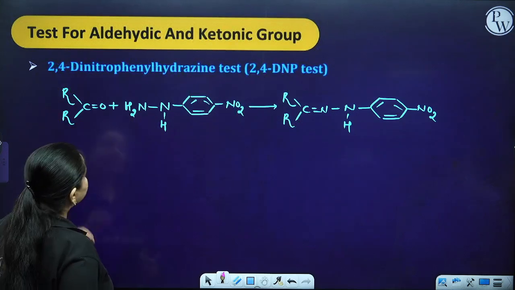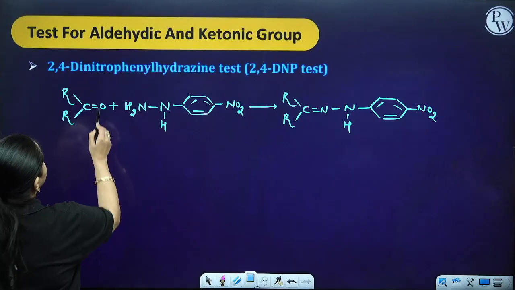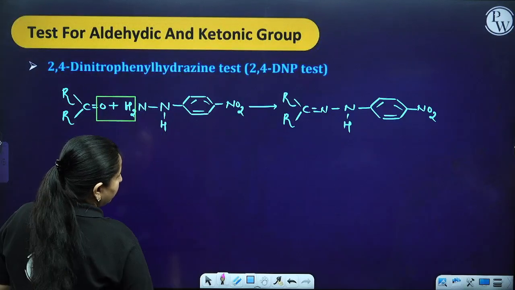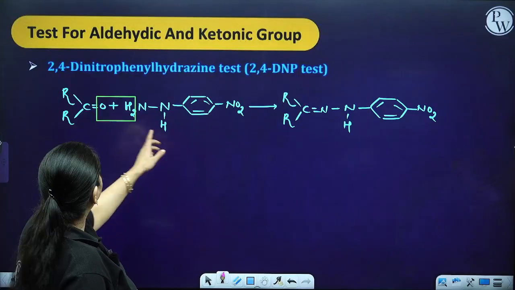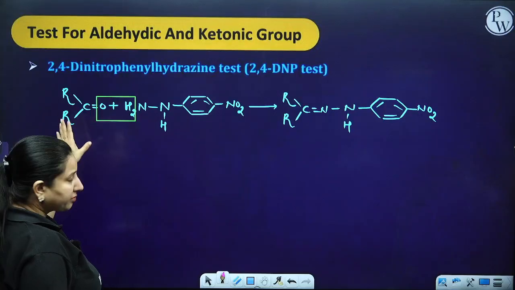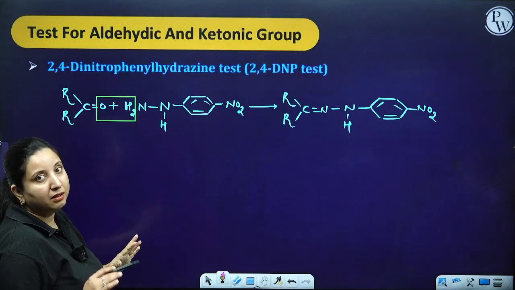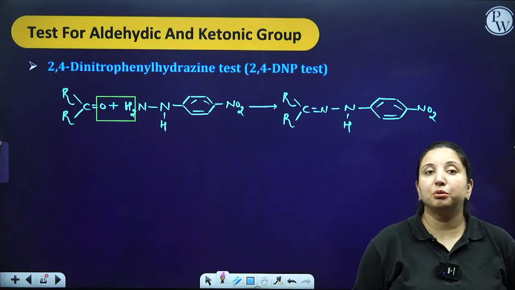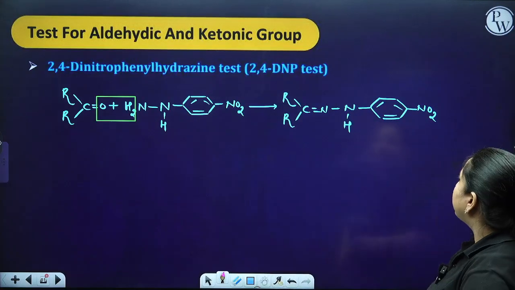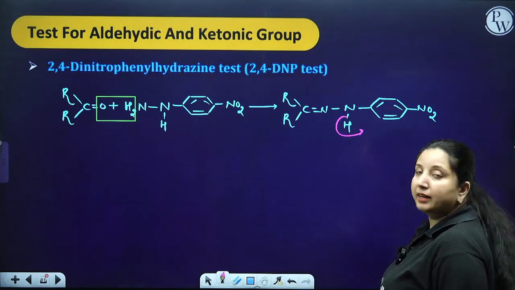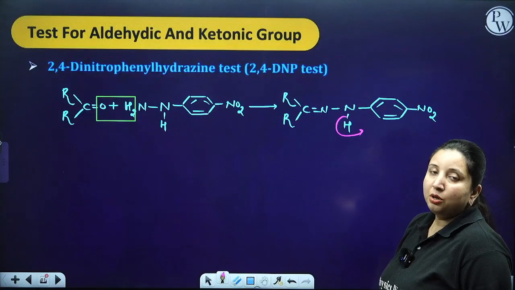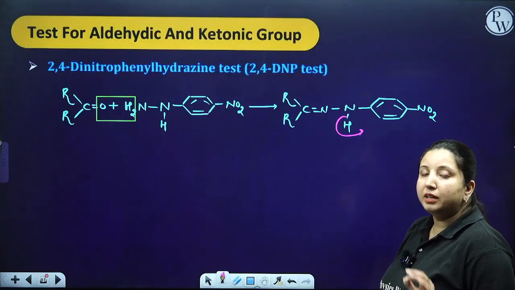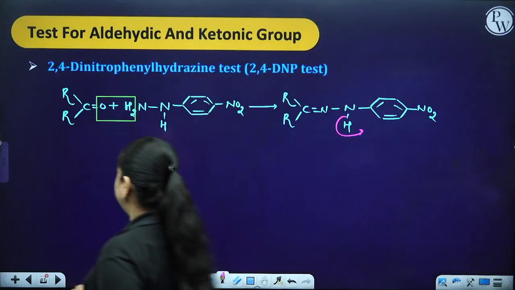Next is your test for the aldehydic or the ketonic group. So, 2,4-dinitrophenylhydrazine eliminates the water molecule over here. Remember one thing over here: if I talk about the first degree aldehyde, it is going to solubilize over here. Why? Because in NaOH I am going to have the acidic hydrogen. If it is the second degree, it won't get solubilized because there is no acidic hydrogen. Third degree is not going to show this particular reaction.